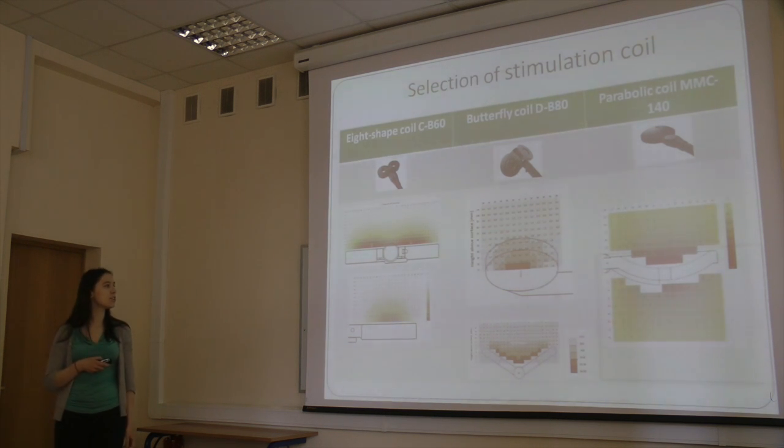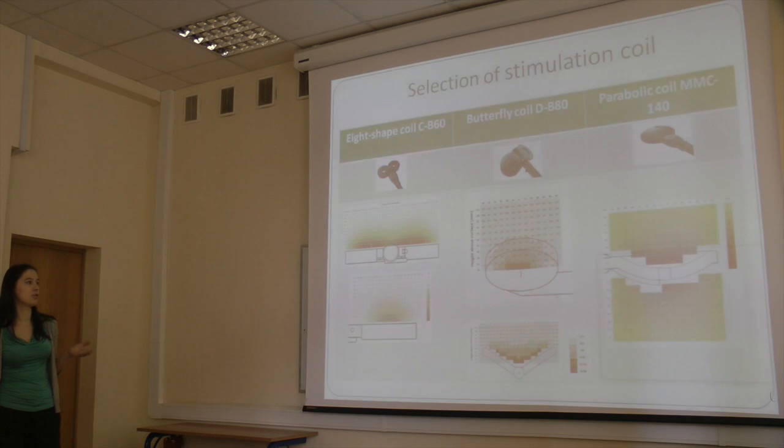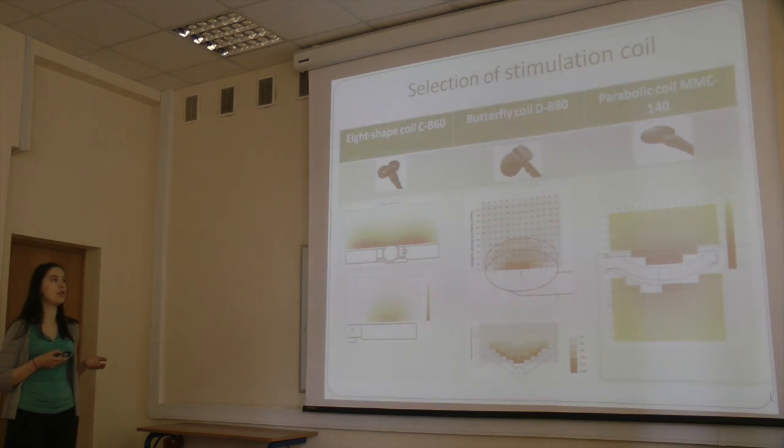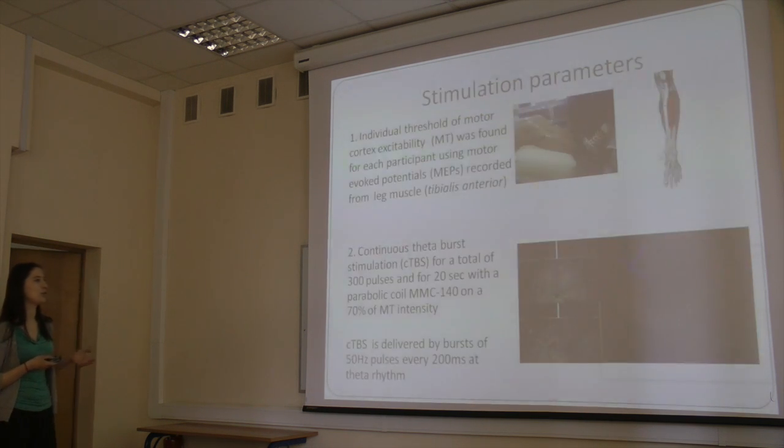You can see in this picture the comparative parameters of the magnetic field provided by different types of coils, and you can see that our coil really allows more deep and focused stimulation. But this coil is very novel, and we spent a lot of time just learning to work with it. To stimulate this area, we first needed to define an individual motor threshold for each participant.